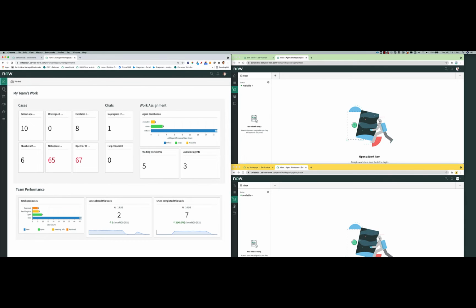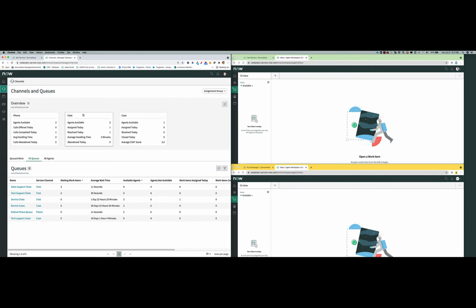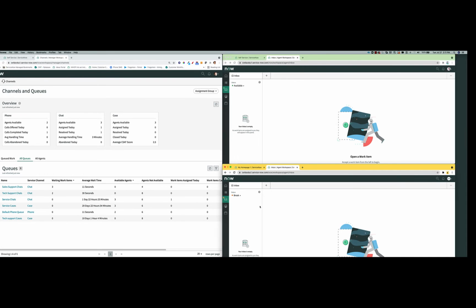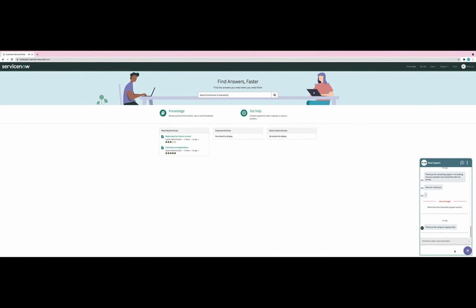So let's talk a little bit about channels and queues. Currently, both of our agents are available, but neither of them have any work that they are able to handle. I'm just going to go ahead and flip Wilma onto break here for a moment. So Wilma's on break, life is good. And now what we're going to do is swap over to the customer persona over here. So this is a rather boring portal, but what we're going to do as a customer is go ahead and launch a chat.